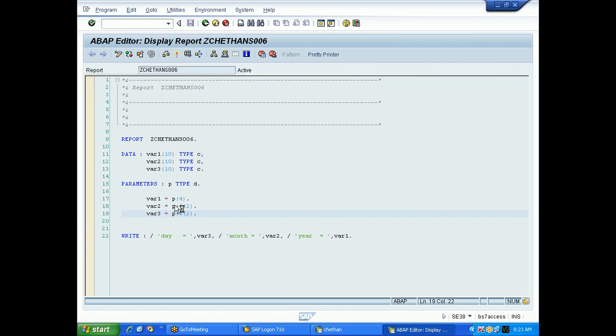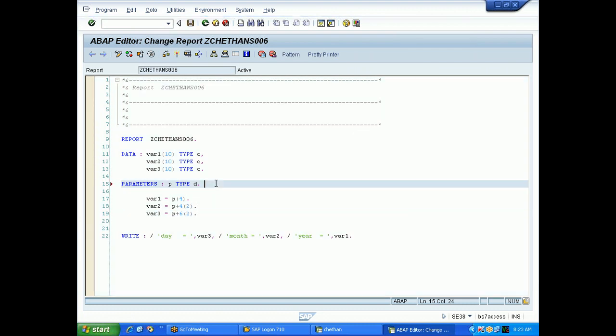The internal format of the date will always be yyyymmdd, four y's, without any separators. Chetan may set the external format with slashes, somebody else with hyphens, whatever the user settings. Whenever the date comes inside, it will automatically come like this, yyyymmdd.